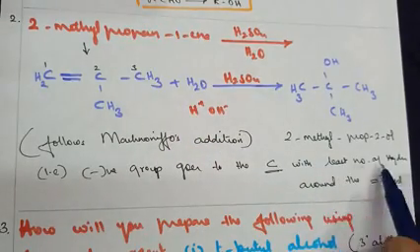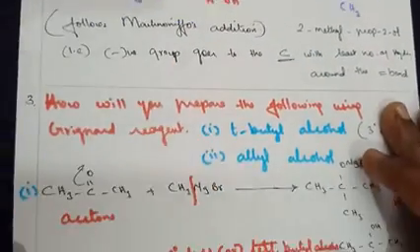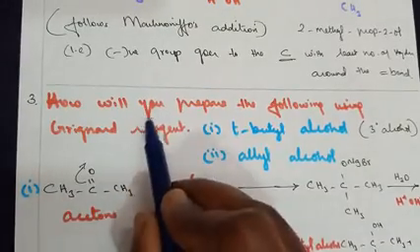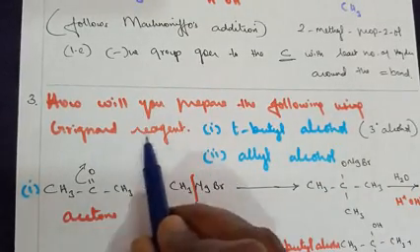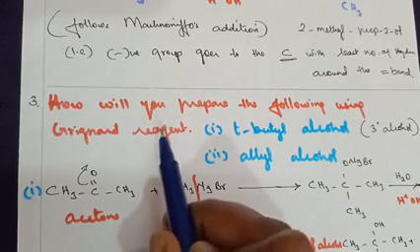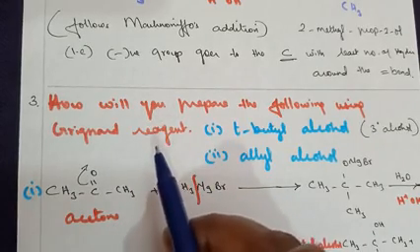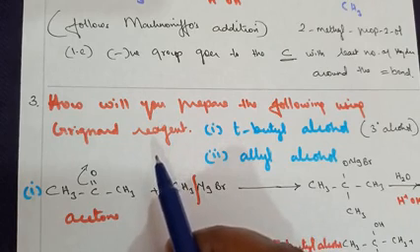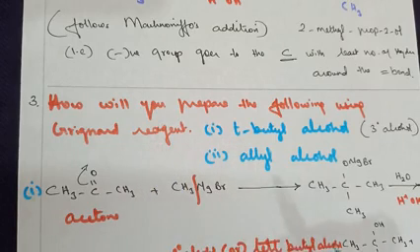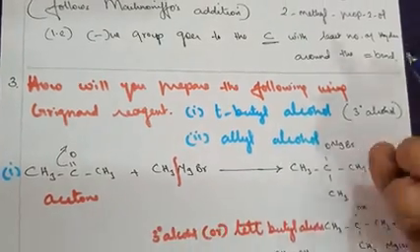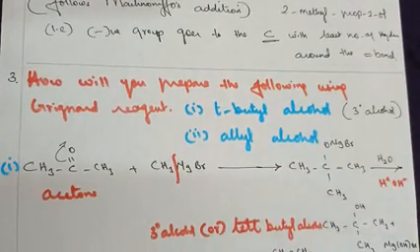Markovnikov with the least number of hydrogen. And a third question: how will you prepare the following using Grignard reagent? Based on Grignard reagent for aldehyde, for ketone and for ester, I have given detailed explanations and worked out the questions. So further, based on this, in short I will work out.